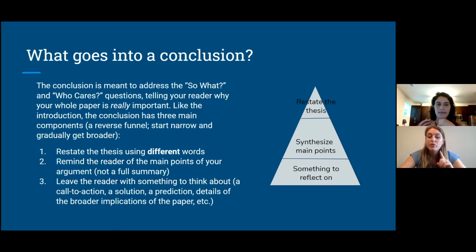So the first is restating the thesis using different words. It's important to remember to use different words. The second is to remind the reader of the main points of your argument. This is not a full summary, but you are going to hit on some of those main points that you discussed in the paper. And the third section is to leave the reader with something to think about, a call to action, a solution, a prediction, details of the broader implications of the paper, or something else that your reader can sort of reflect on.